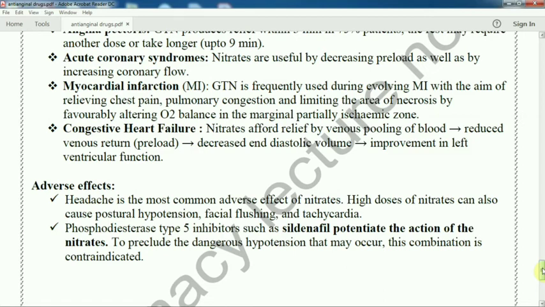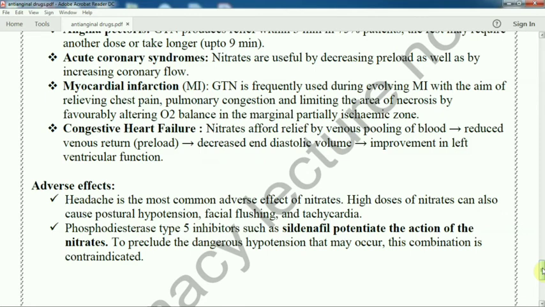That means, what happens when we use sildenafil with nitroglycerin? The nitroglycerin activity is greater. There is a chance of tachycardia, the heartbeat increases. The blood vessels dilate, so blood pressure goes down.